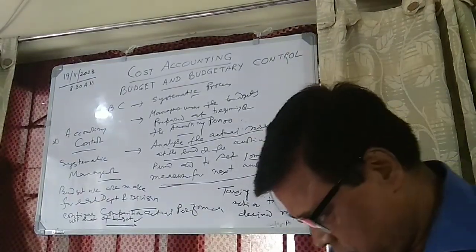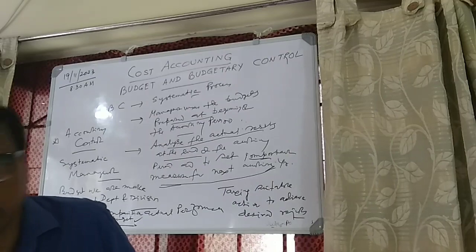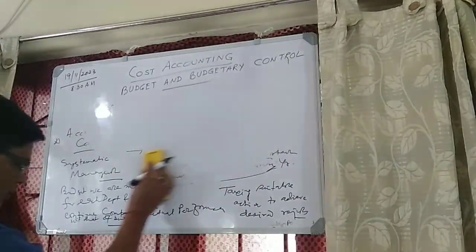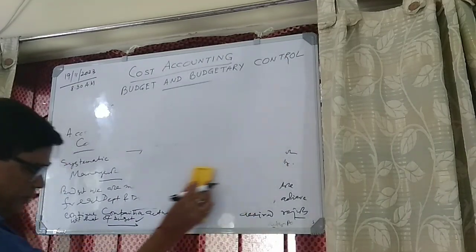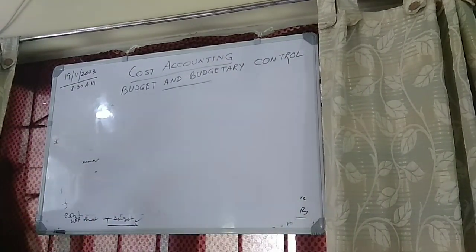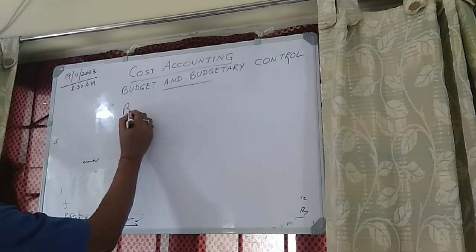Now the next point we have to discuss here is budgetary control versus standard costing. Both are interlinked.